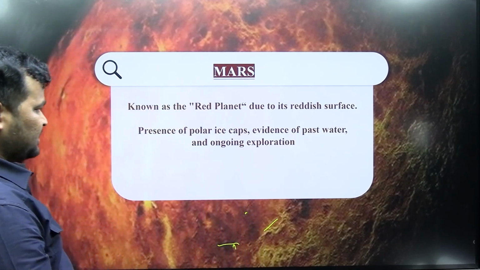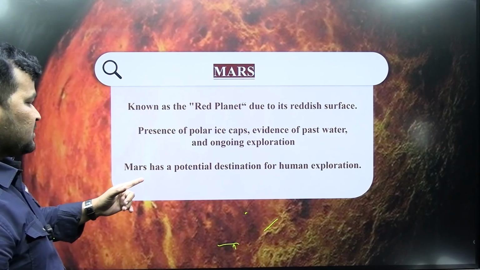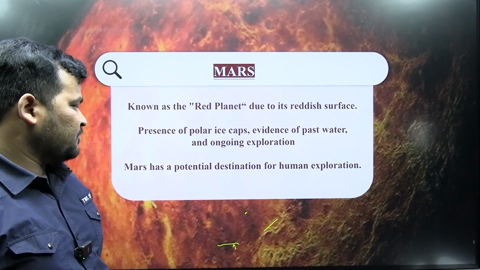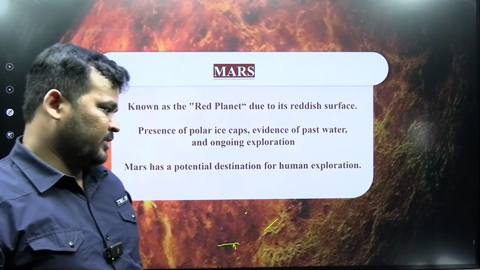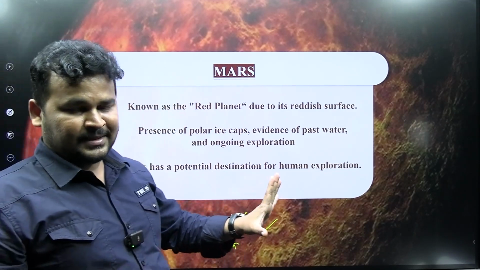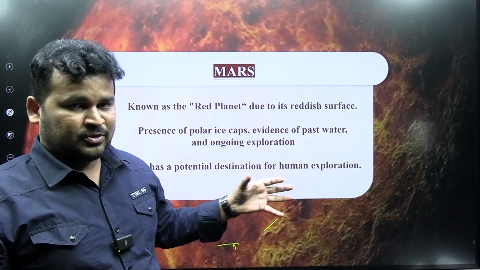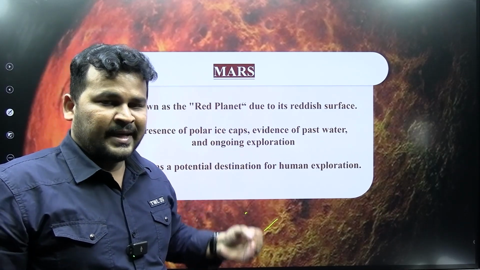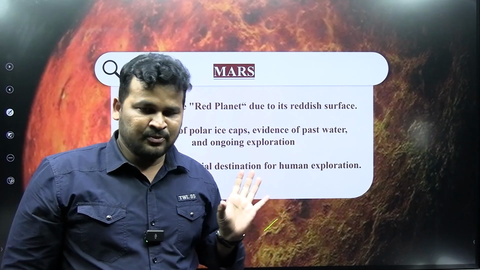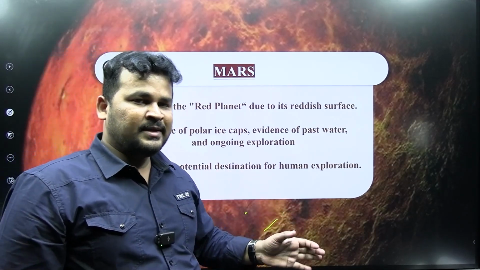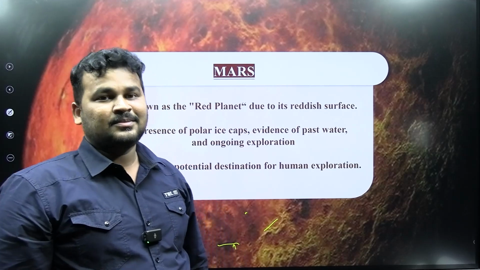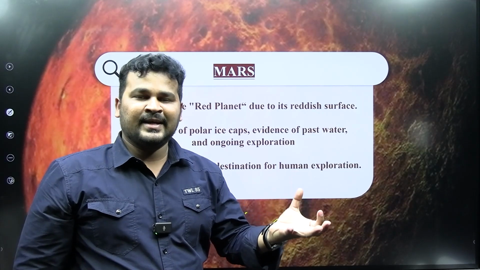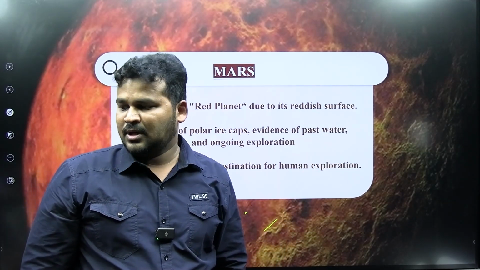Right? So that's important. And in the coming years, ISRO is going to launch MOM-2, meaning Mars Orbital Mission 2. Then after that, Mars is a potential destination for human exploration. Because NASA and ISRO scientists are saying that there is a possibility and feasibility for human beings to stay on the planet Mars, because there is a presence of polar ice caps, and also evidence of the presence of water on Mars.